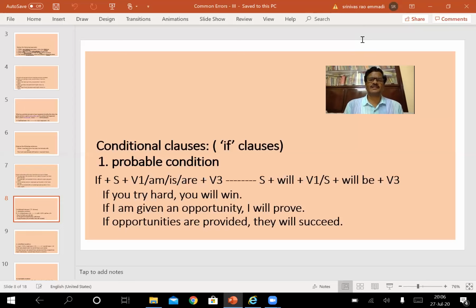Here in the subject, the opportunities is the subject. Opportunities is not the doer of the activity, so it is said to be in passive form. Opportunities are provided. It is simple present tense, passive construction. They will succeed. It is in simple future tense. It's very clear here. The first clause, the if clause, is in simple present tense, passive construction, whereas the main clause is in simple future. So there is no confusion at all, according to the pattern as I have just shown you.